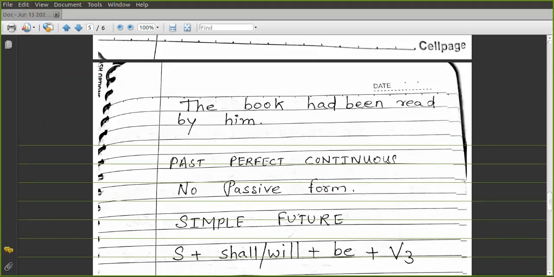Subject plus shall, will plus be plus V3. As I have already told earlier, in all the passive structures, you will only use the V3 form of the verb. Subject plus shall, will plus be plus V3.